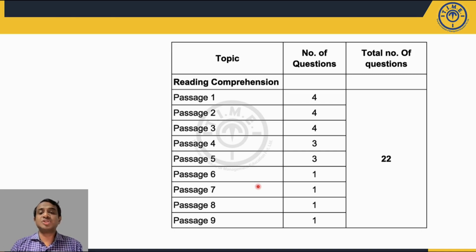Now we would suggest that the student should have attempted the 4-question and 3-question passages, because the 1-question passages were lengthier, only 1 question was asked, plus they had a bit of inference based questions to be tackled. So avoiding those 4 questions would have maximized your score in this area.